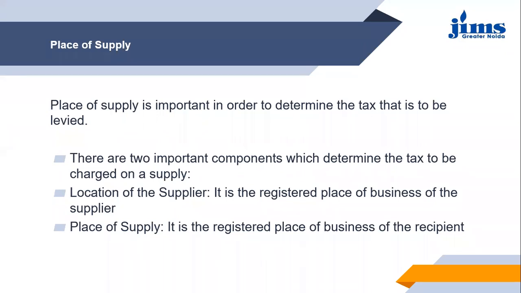Because it might be possible that the recipient is somewhere else, the goods are being delivered to some other place, or the goods are being delivered to a person other than the person who has ordered the goods, or other than the person who has received the goods. So there might be certain situations where the place of supply needs to be assessed differently. And without assessing the place of supply, GST cannot be calculated. Since it is a destination-based tax, it is an essential part of GST computation that the place of supply should be efficiently assessed.